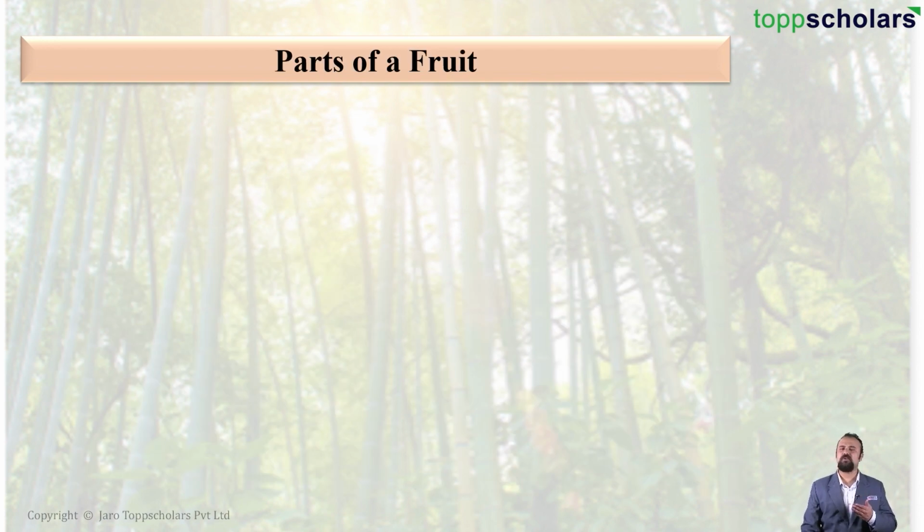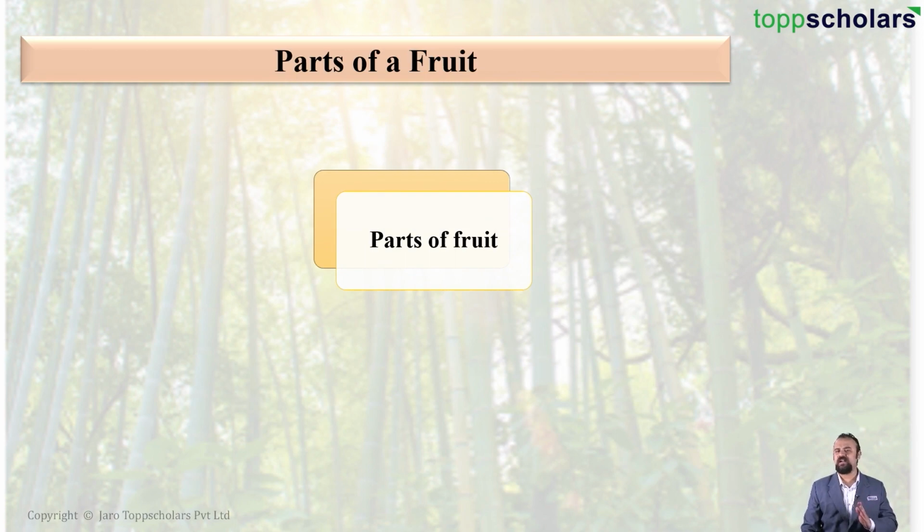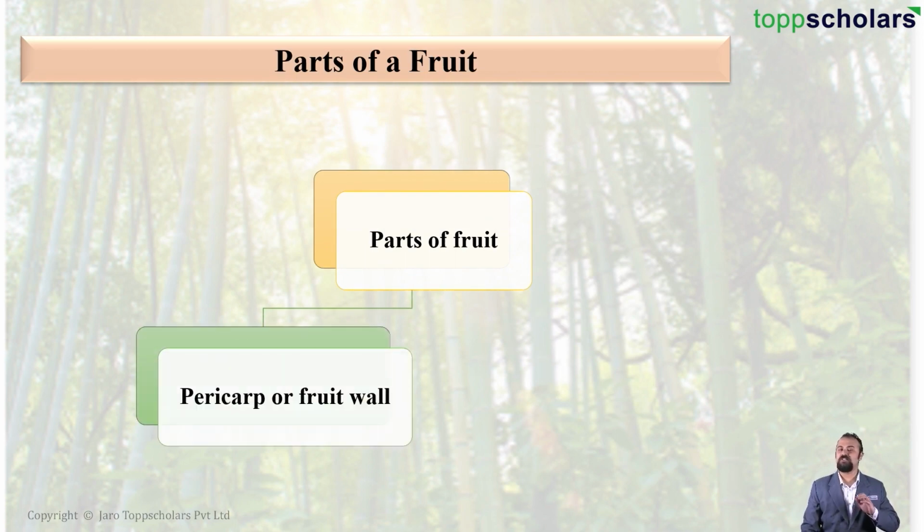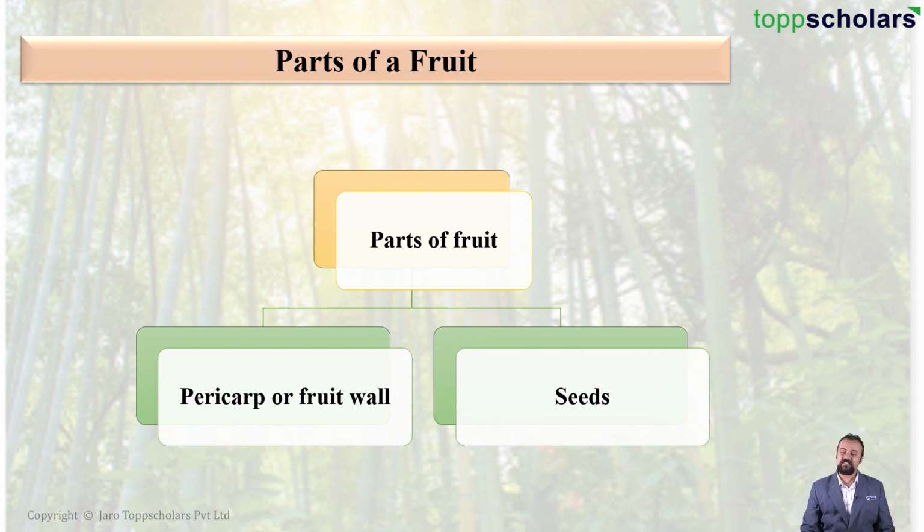Next, let us talk about the various parts of the fruit. A fruit is mainly divided into two parts. The first one is the pericarp or the fruit wall, and the second one is the seeds. Let us study this in detail.